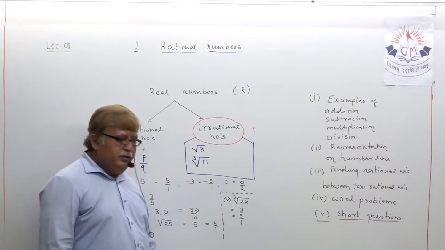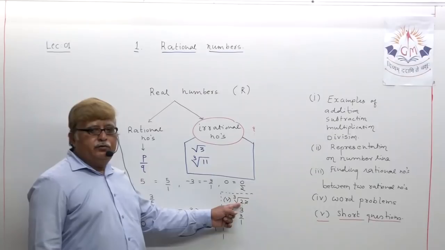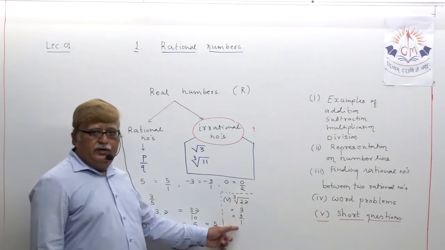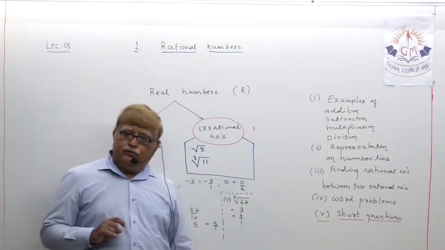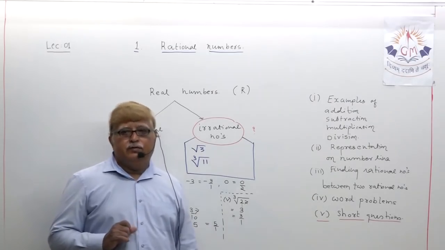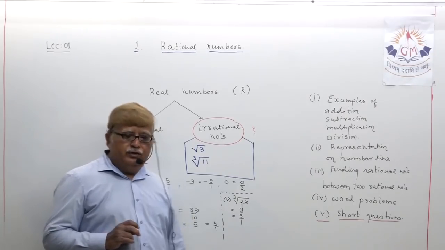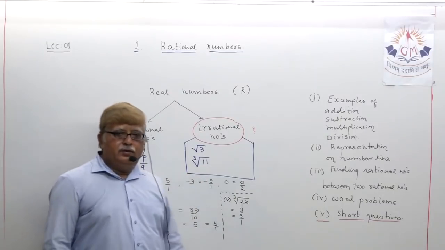Cube root 11, like we were able to express cube root 27 as 3 and then 3 as obviously 3 upon 1, but that was possible because 27 is a perfect cube number. Is it the case with the cube root of 11? Never.